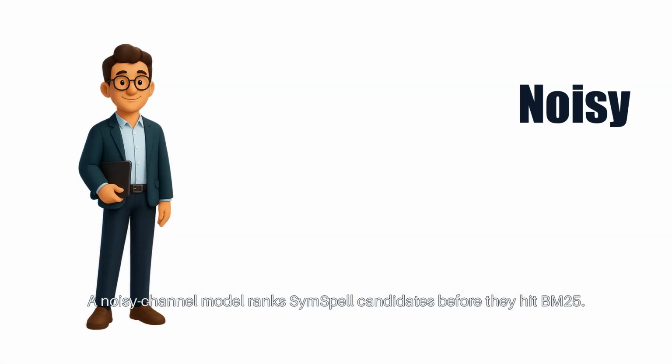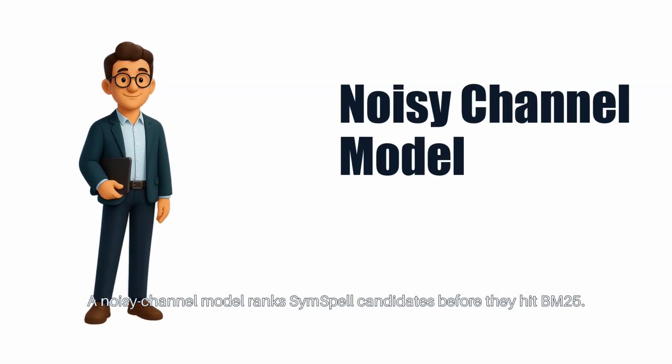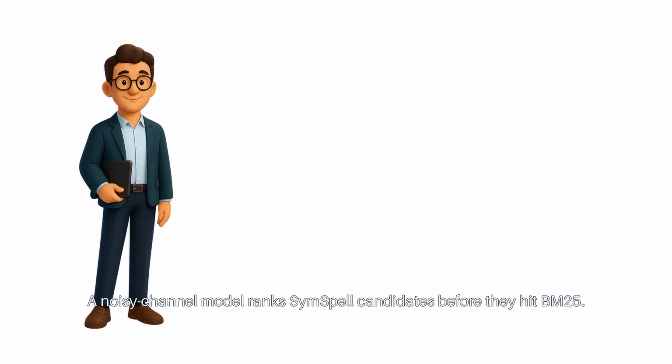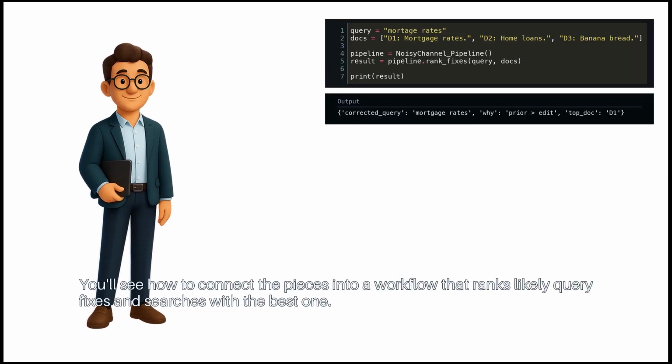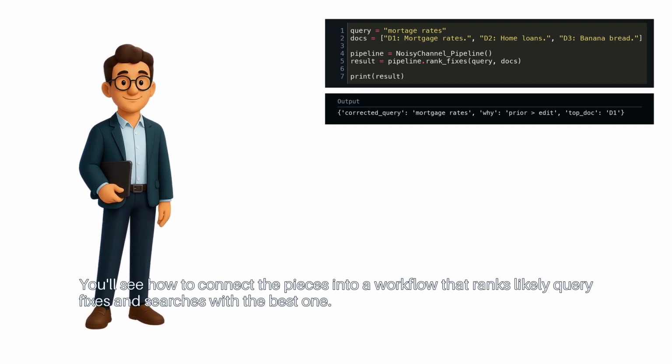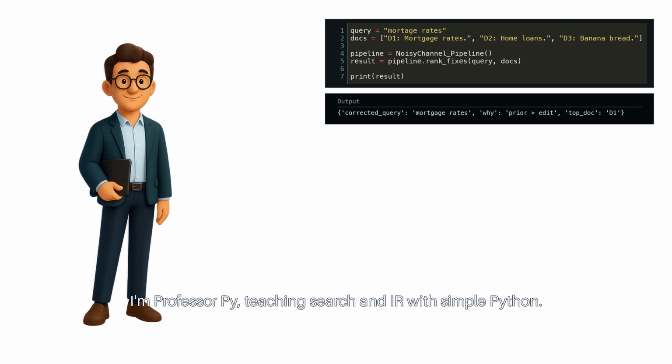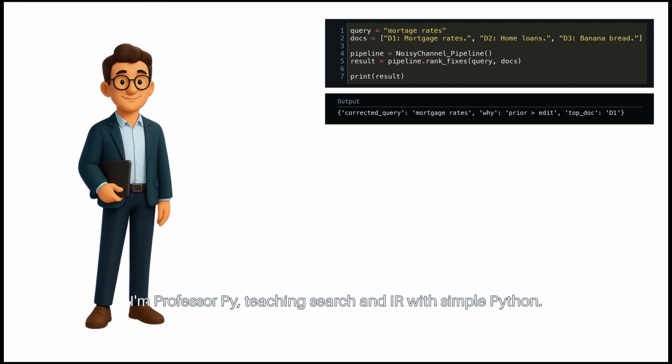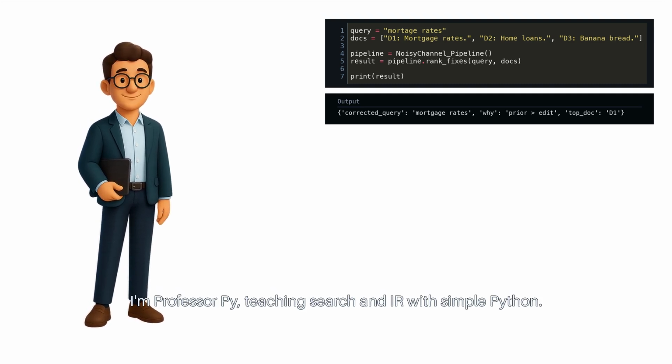A noisy channel model ranks SymSpell candidates before they hit BM25. You'll see how to connect the pieces into a workflow that ranks likely query fixes and searches with the best one. I'm Professor Pi, teaching Search and IR with simple Python.